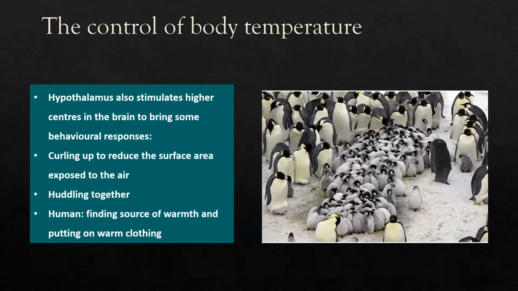Some animals also curl up to reduce the surface area exposed to the air. For humans, for example, we can try finding a warmer room, or put on warm clothing to increase the heat in our body.